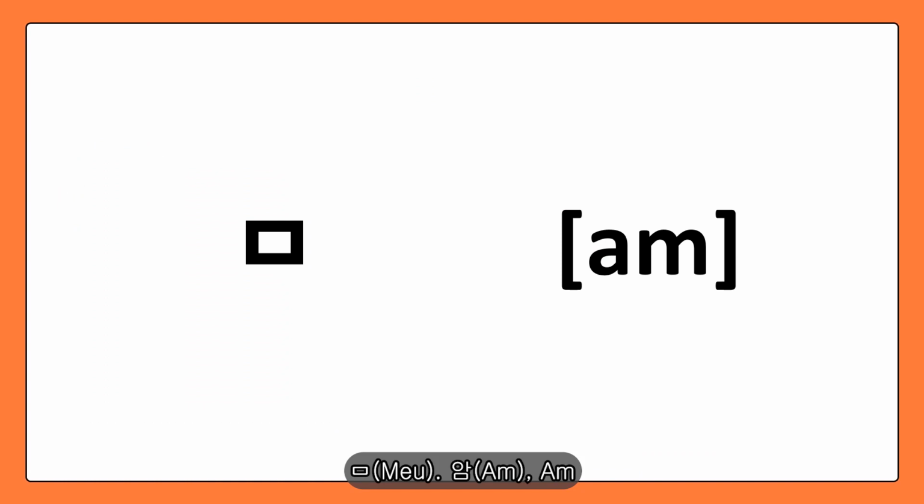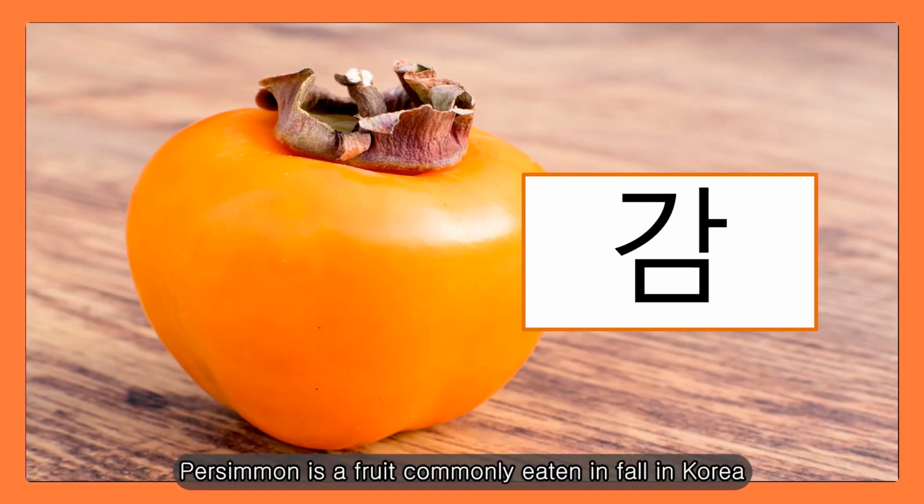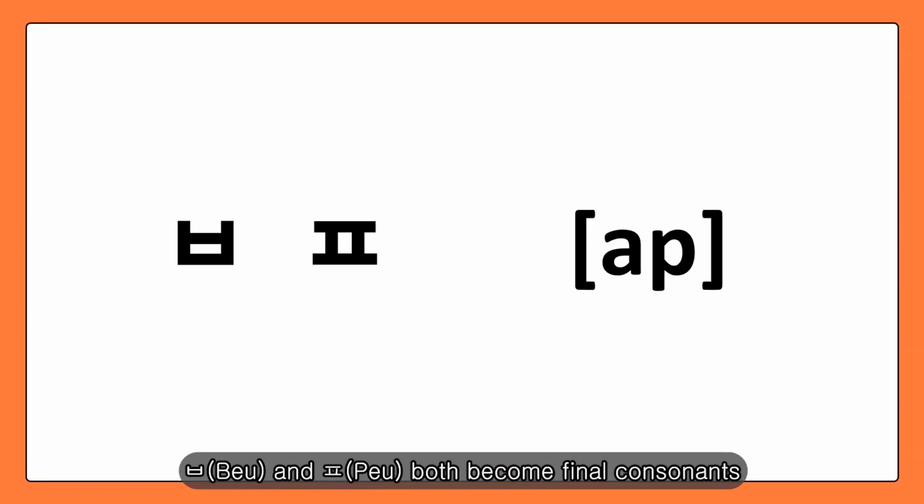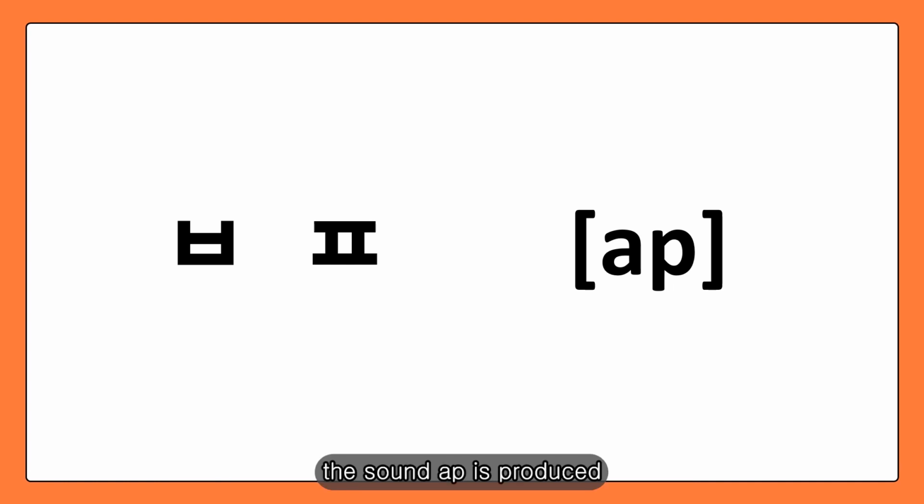Next is ㅁ. Persimmon is a fruit commonly eaten in fall in Korea. 감. And ㅂ, ㅍ. Both become final consonants. The sound AP is produced. Up.